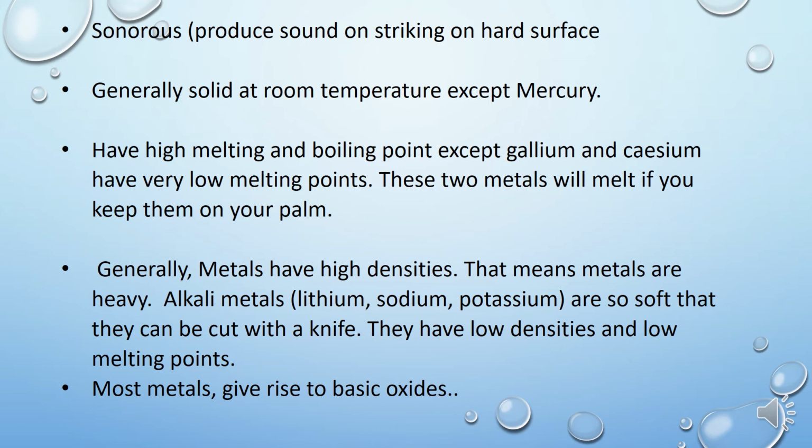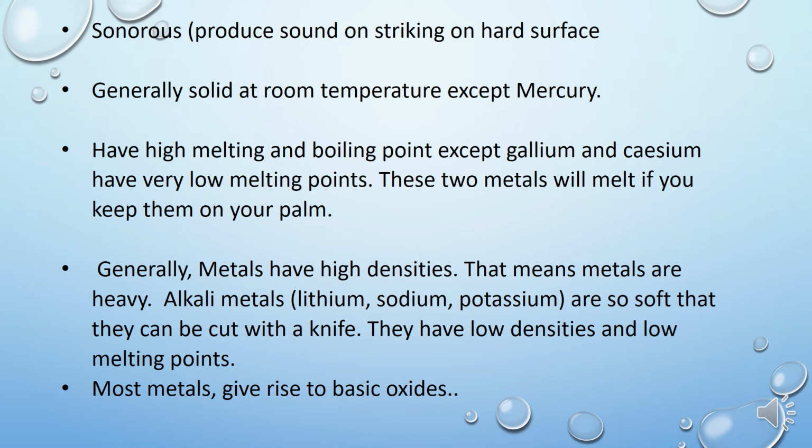There are two metals, gallium and cesium. They have very low melting points. That means if you take gallium or cesium and keep it on your palm, it will melt. The melting point of these two metals is lower than body temperature. Our body temperature is around 37.5 degrees Celsius. So the melting point of these two metals is less than 37.5 degrees Celsius. Alright. Next, I think you already know, except mercury, generally all metals are solid.